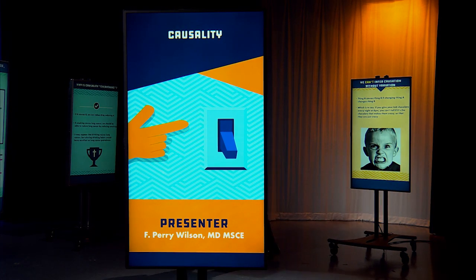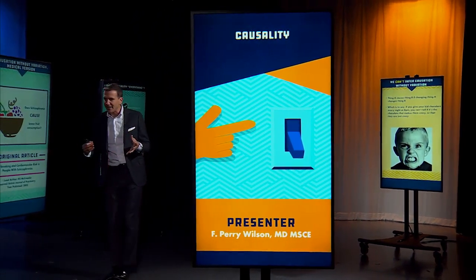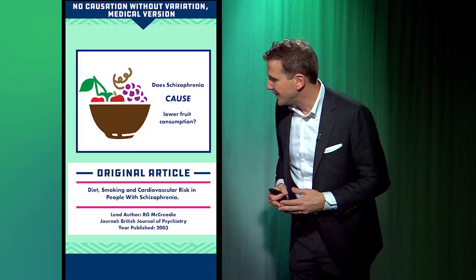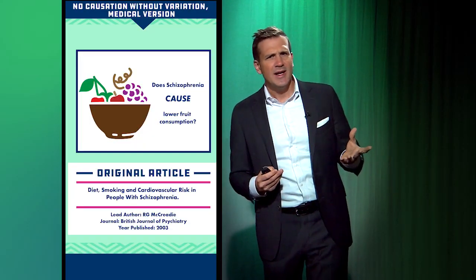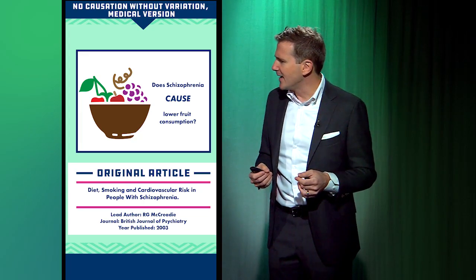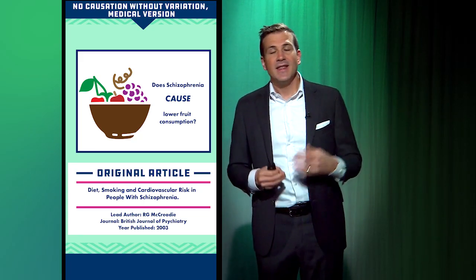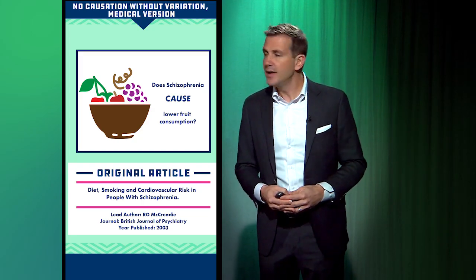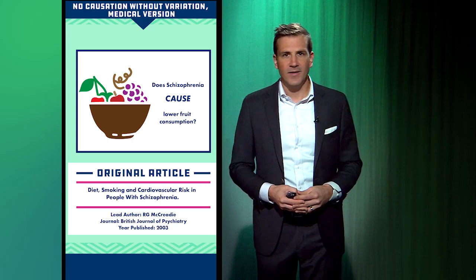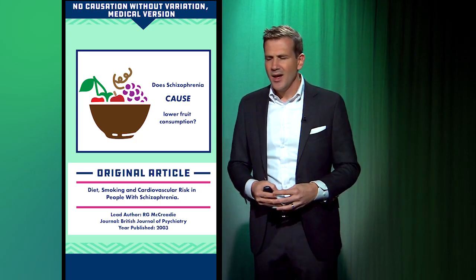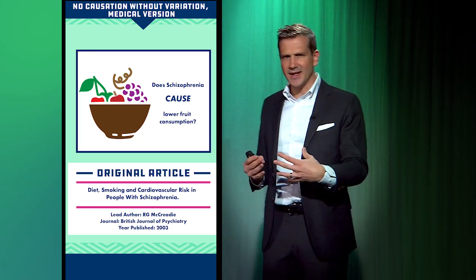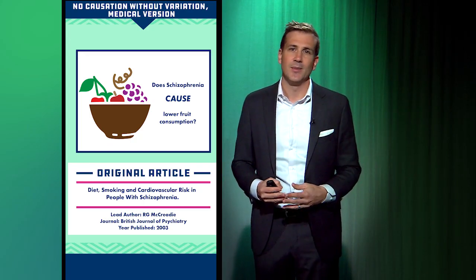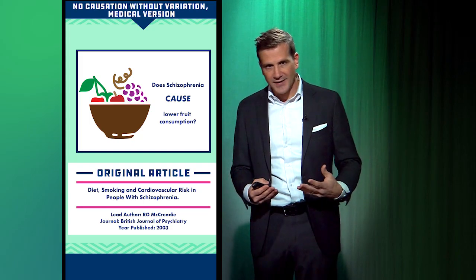All right, so let's look at an example. This was a study that looked at diet, smoking, and cardiovascular risk among a population of people with schizophrenia. It was about 100 individuals with schizophrenia, and the study basically found that they didn't eat much fruit, smoked a fair amount of tobacco, and had higher cardiovascular risk overall.